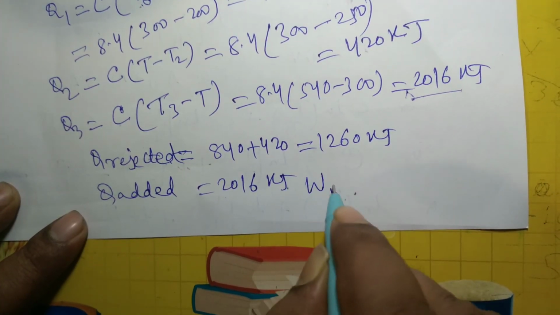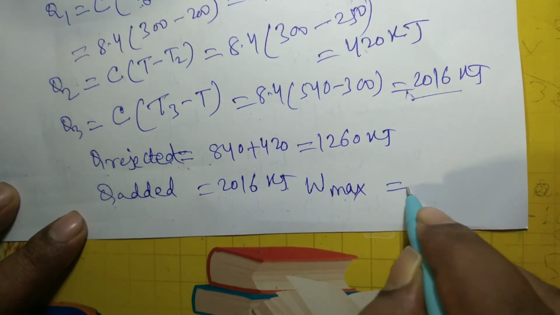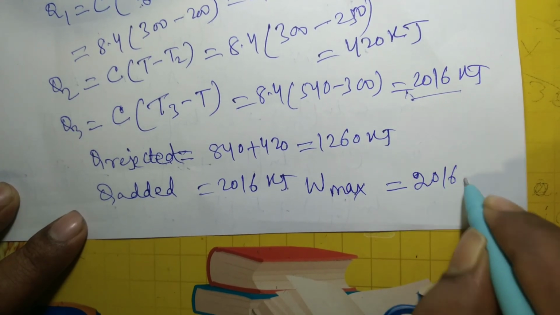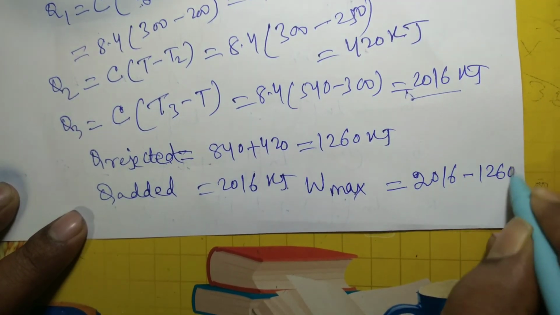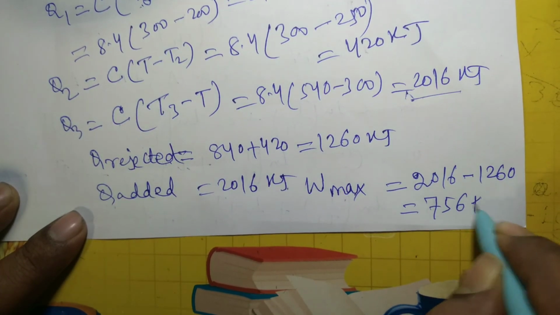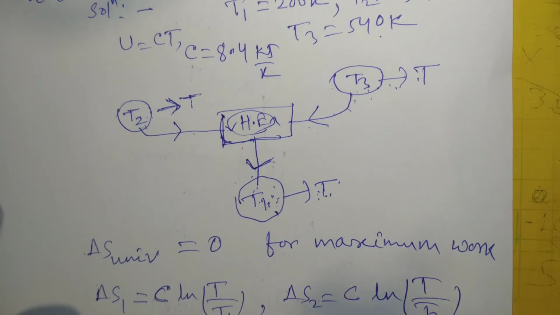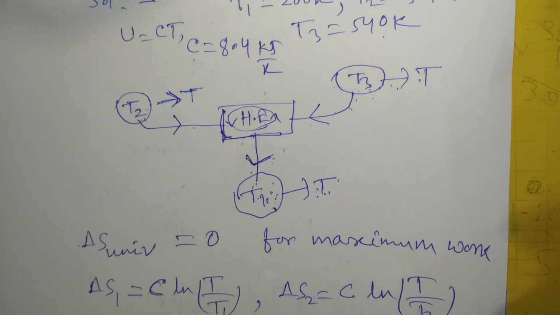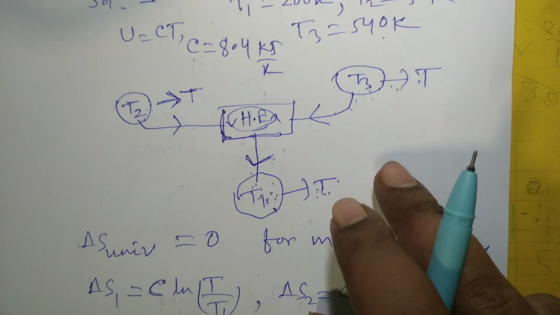So maximum work produced is nothing but 2016 minus 1260, that is 756 kilojoule. So when all three bodies come to a common temperature of 300 Kelvin, delta S universe is equal to 0.